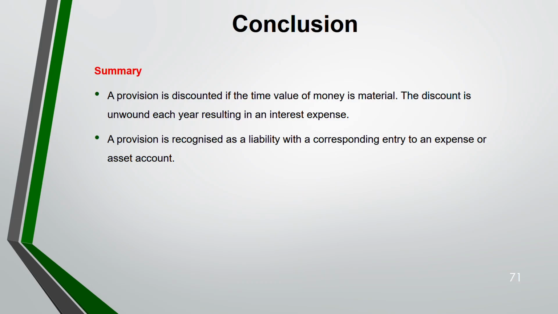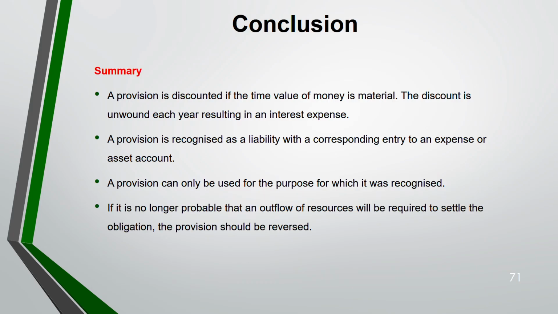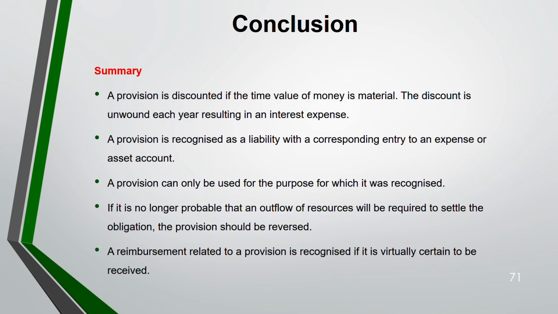Then provision is recognized as a liability with a corresponding entry to an expense or an asset. That means your expense or asset will be debited. Provision is a liability, so it's credited. Provision can only be used for the purpose for which it was recognized. If it is no longer probable that an outflow of resources will be required, you have to reverse the provision that you have earlier recognized. Reimbursement relating to a provision is recognized only if it's virtually certain that you're going to receive the reimbursement. In the question itself, they will let you know whether it's virtually certain or not.